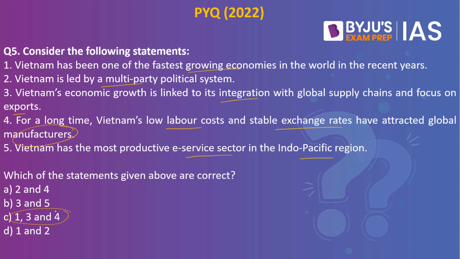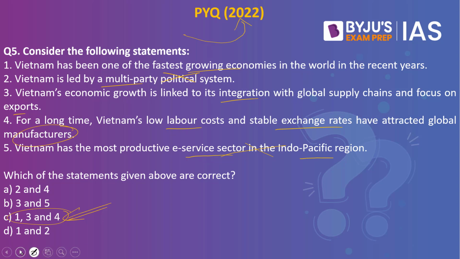This happens to be a previous year question from the year 2022. So remember, when we speak about the second statement, it is wrong. That is because Vietnam is led not by a multi-party political system, but it is a one-party socialist republic state. So the second statement is wrong. When you look into the fifth statement, Vietnam has the most productive e-service sector in the Indo-Pacific. This once again is wrong. 2 and 5 are ruled out. So the answer to this would be 1, 3, and 4.